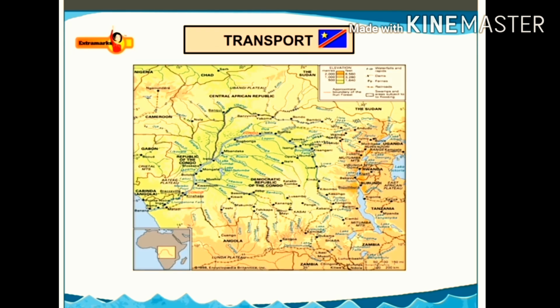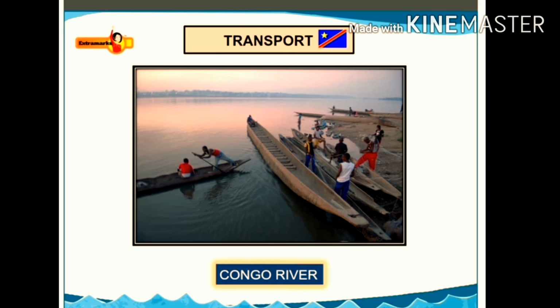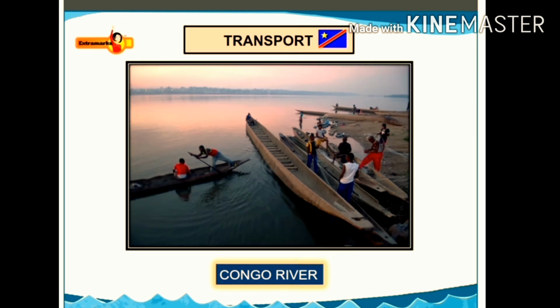Rail and road help in cities being connected with each other. But land transport is not very well developed in this region. River Congo is the major means of transport.